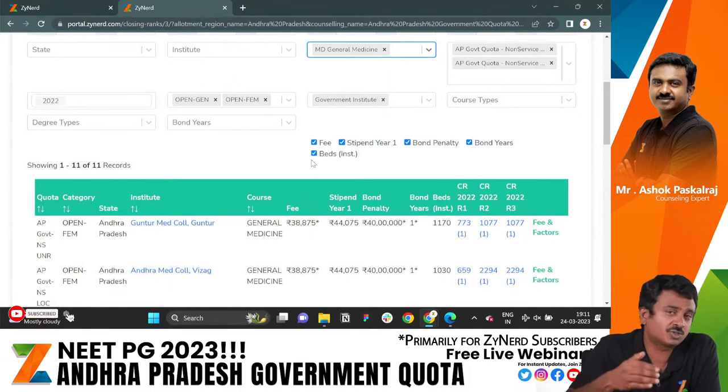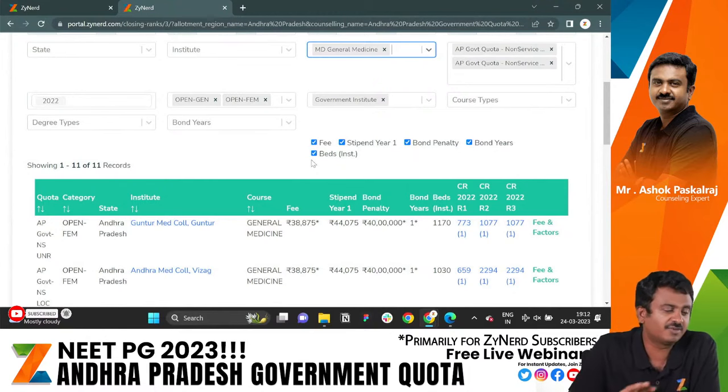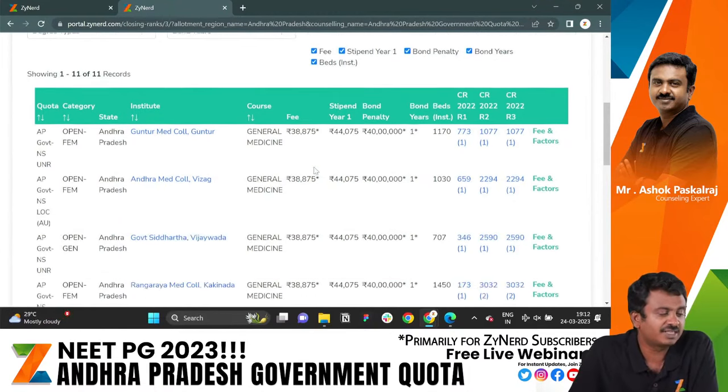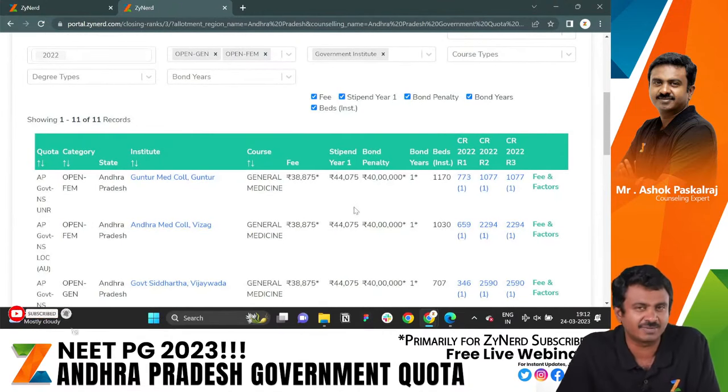Till 2023, when you have to take decisions for round 1 of All India and round 2 especially of All India versus state round 1 of round 2 of Andhra Pradesh, you will have excellent information over here, instantly filterable with the details. The stipend alone, I'm sure some of you are looking at the stipend. The stipend will be updated. The stipend has been updated to 50,000. This is last year's information, so it is 44.